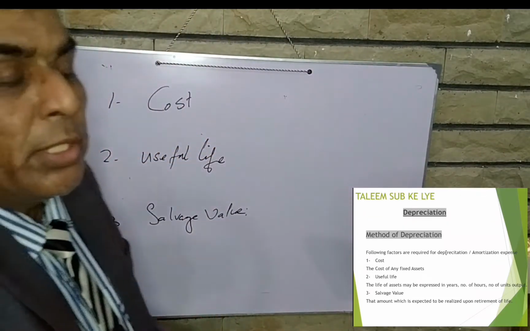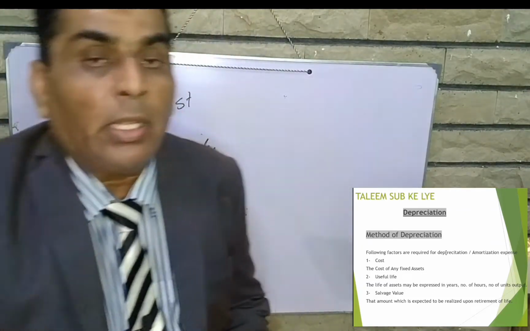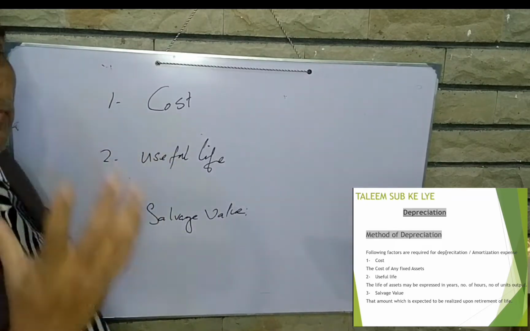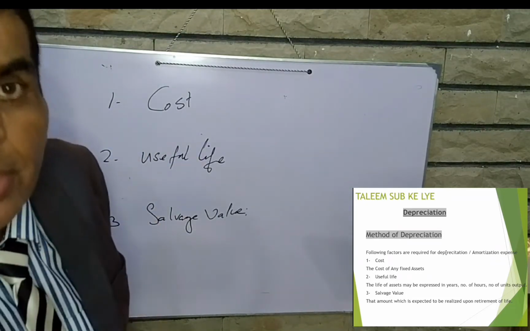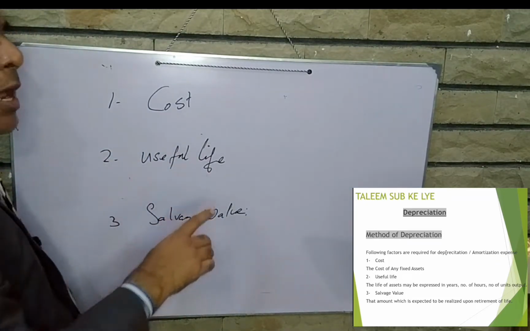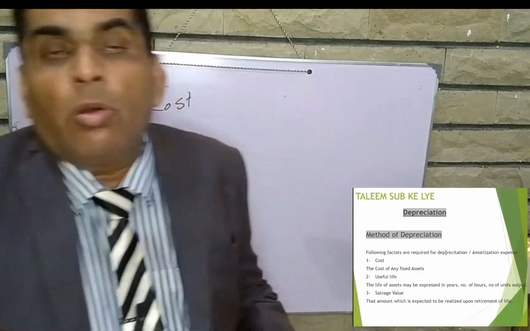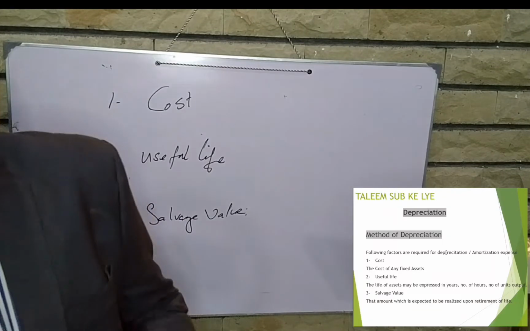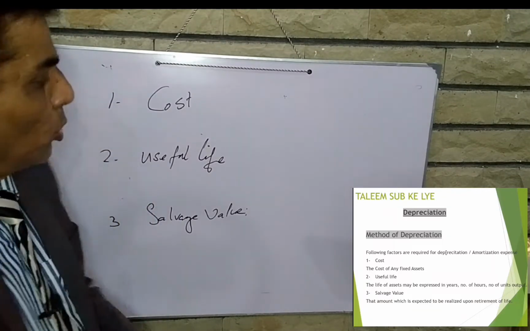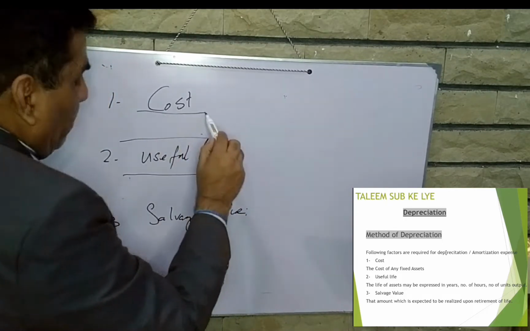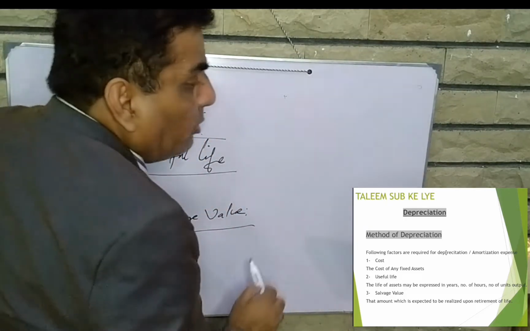Whichever method we use to calculate depreciation expense, we must need three items. Number one, the cost of the fixed asset, how much it is. Number two, useful life, how long the asset will remain with the company. So useful life and cost are essential. Then there is the salvage value.